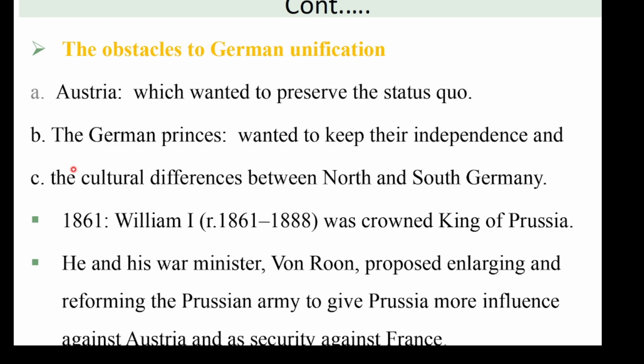In this case, William sent his war minister, especially von Roon, who proposed enlarging and reforming the Prussian army to give Prussia more influence against Austria and France.